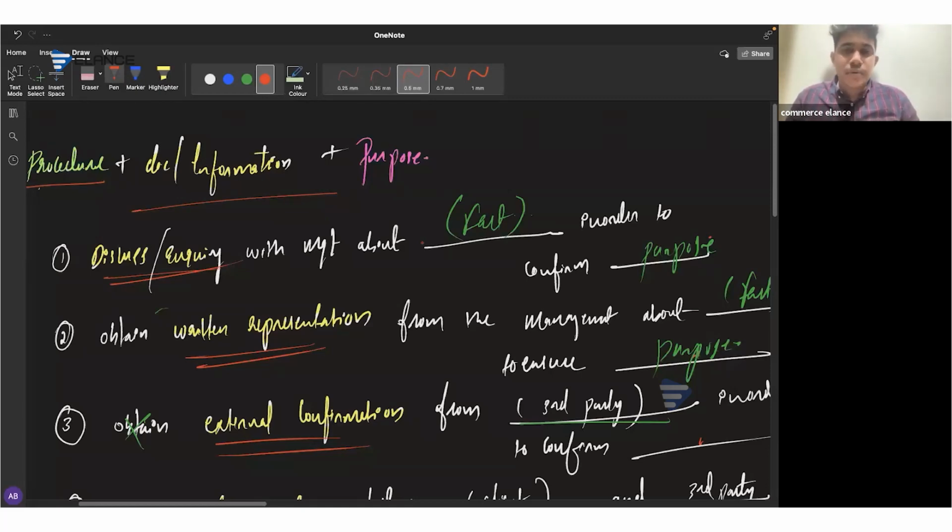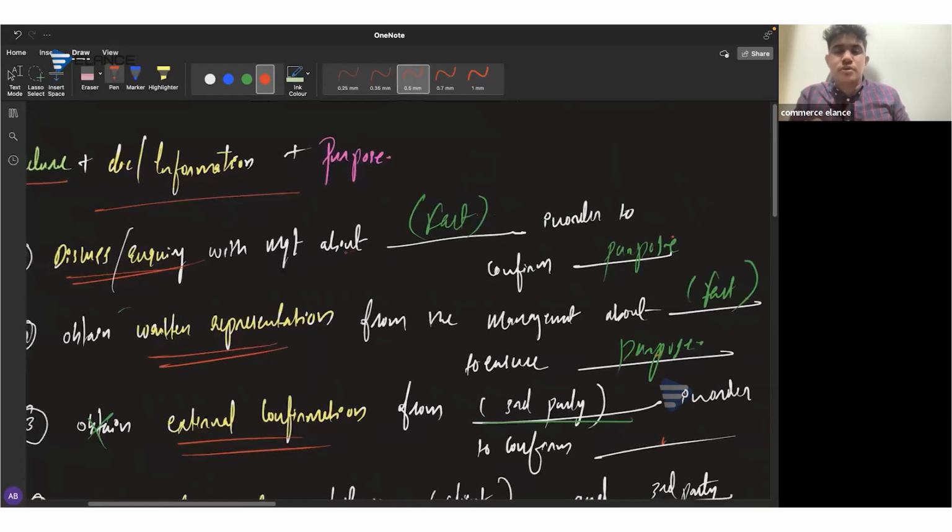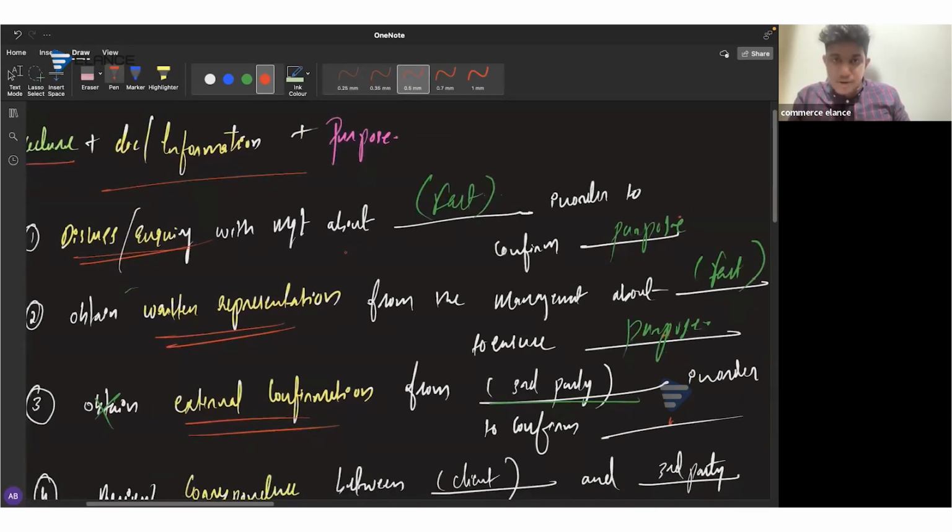management about whether they have made the announcement of redundancy to the employees, in order to consider whether there's a present obligation for the company. If we need to have a written documentation in anything, then we can obtain written representation from the management. So obtain written representation from the management about the rationale on the basis of which redundancy provision of 110,000 is recognized to ensure whether it is reasonable.